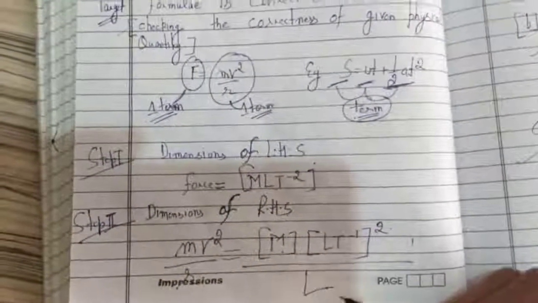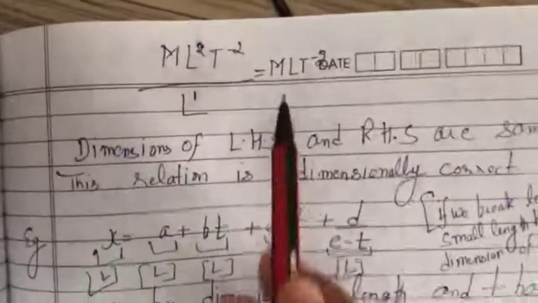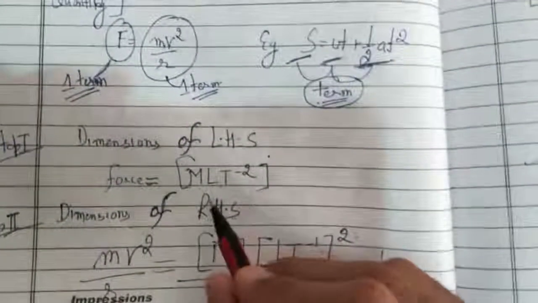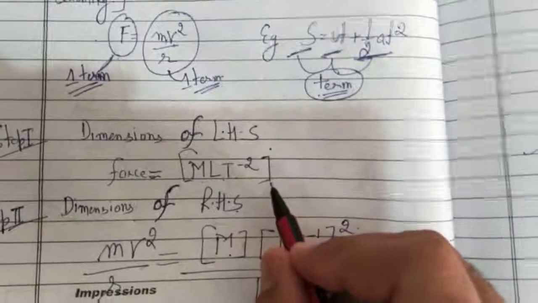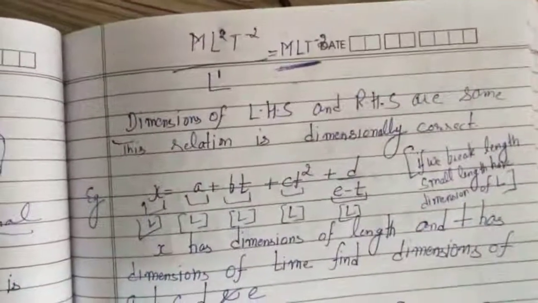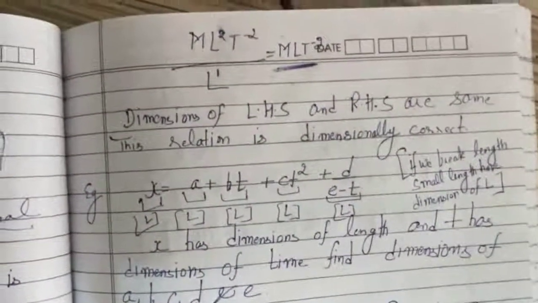When you calculate all this, it will become MLT minus 2. The dimensions of right hand side are MLT minus 2 and the dimensions of left hand side are MLT minus 2. So the dimensions of both sides are the same. So we can say that this formula is correct.